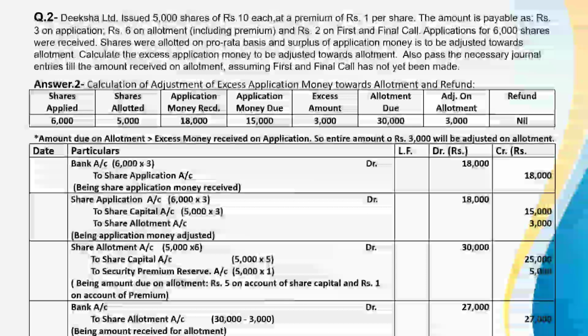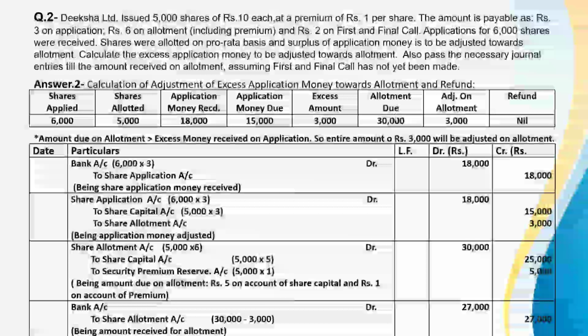Calculation of adjustment of excess application money towards allotment and refund. So shares applied, 6,000 shares were applied. Shares allotted, the maximum number of shares offered, this is 5,000. Application money received, 6,000 at the rate of application per share, this is 3. 6,000 into 3, this is 18,000. Application money due, this is 5,000 multiplied by 3, this is 15,000. So excess amount, this is 18,000 minus 15,000, this is 3,000.